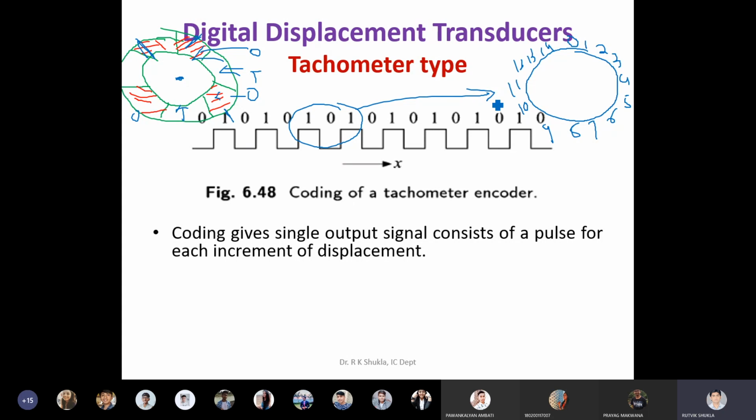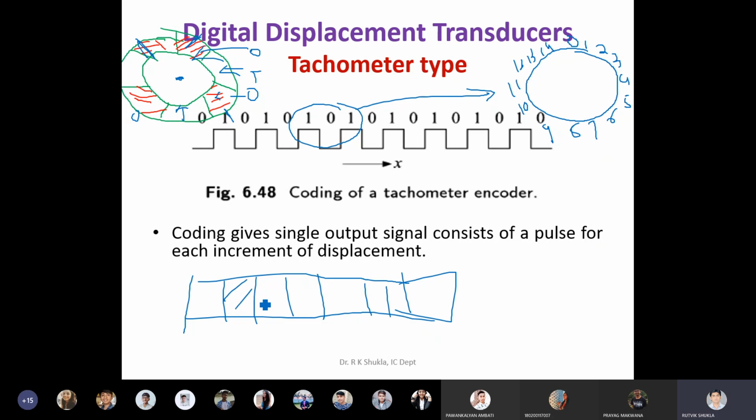What we want to see is angular displacement or linear displacement, that is, the position of the disk or of a strip. If I draw the strip, this can be done in a strip also: just a single track, 0, 1, 0, 1 like this. So this is transparent, this is opaque, transparent, opaque, transparent, opaque, transparent, opaque. Whenever it is at this position, it will generate 1. Whenever it is here, it is 0, 1, 0, 1, 0. So you will get output like this.